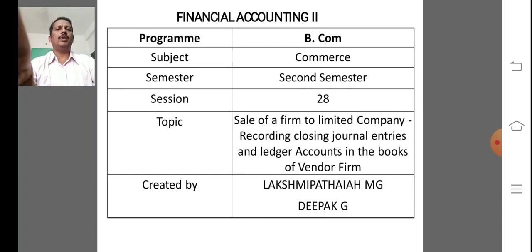Now I am discussing the title Financial Accounting 2. Today I am covering session number 28. The topic is Sale of a Firm to a Limited Company. Under this session, recording closing journal entries and ledger accounts in the books of the vendor firm.